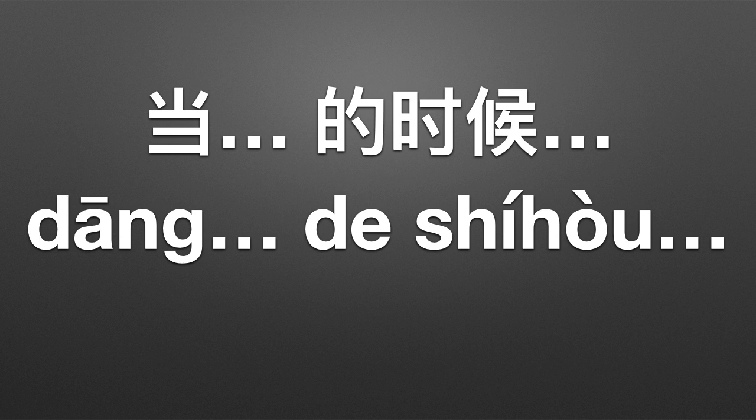To do this, we want to learn a grammar structure. This structure will help us formulate the sentences much more easily. So we have 当, which you can think of as when, the first part of the sentence, and then you have to insert the 的时候. 的 is the possessive in Chinese, and 时候, we've learned, it means time from 什么时候. And then you have the second part of the sentence. So you have 当, the 时候, and this structure will really help us to build some sentences. Let's go through a few examples.